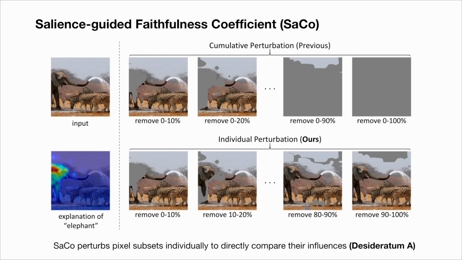In this work, we introduce Salience-guided Faithfulness Coefficient, SaCo, a novel evaluation metric that perturbs pixel subsets individually to directly compare their influences, as illustrated below.